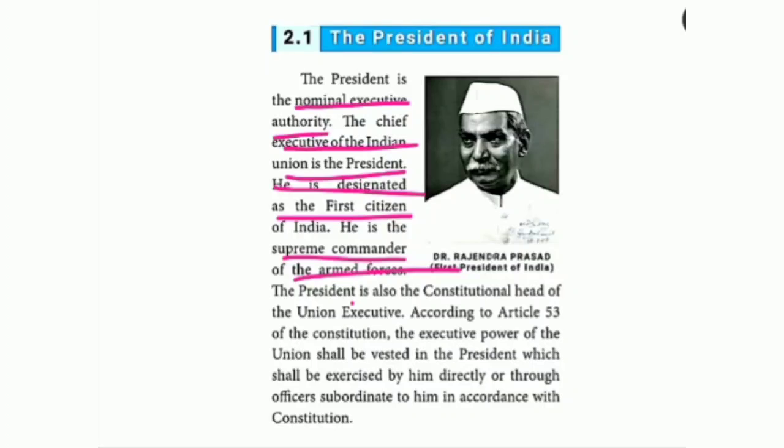The president is also the constitutional head of the union executive. According to Article 53 of the Indian constitution, the executive power is vested in the hands of the president. He can exercise his executive power directly or through any members, in accordance with the constitution.